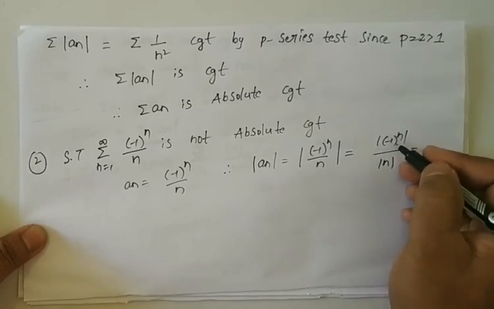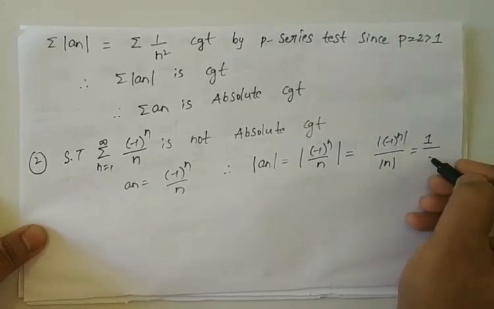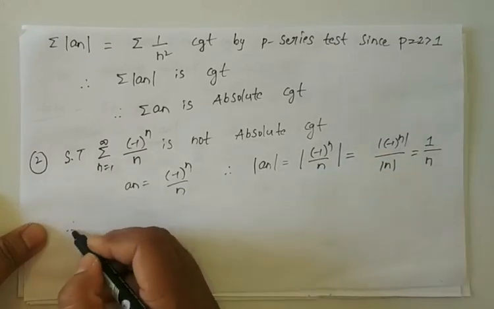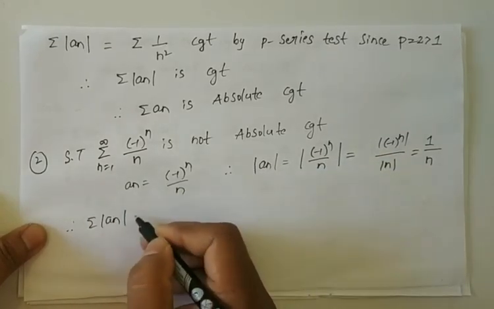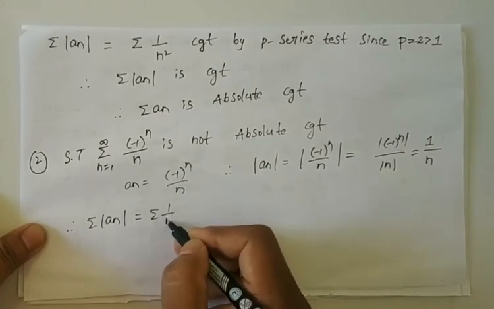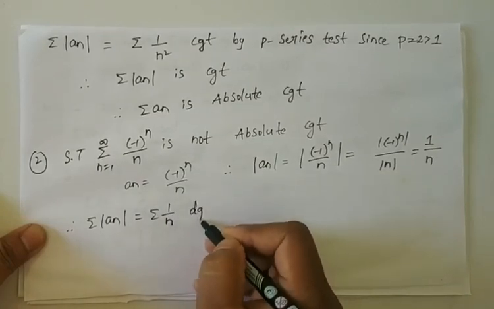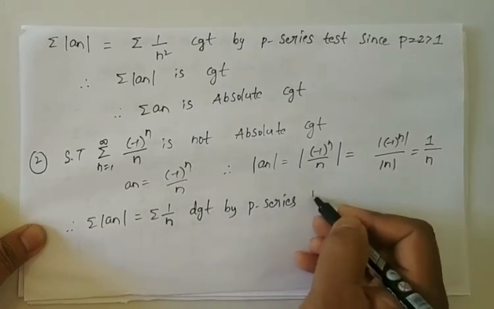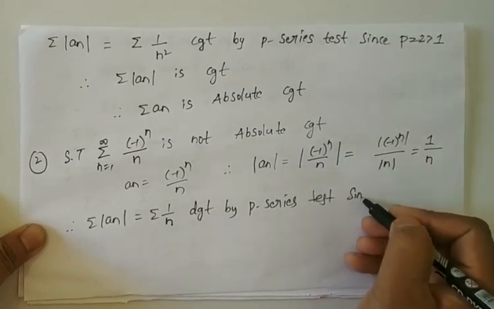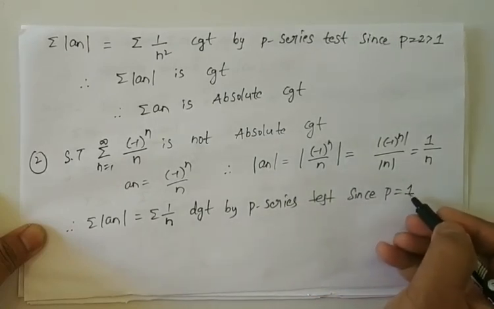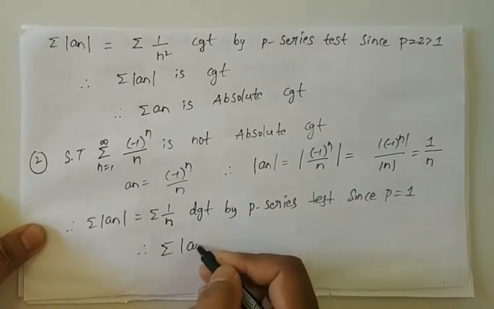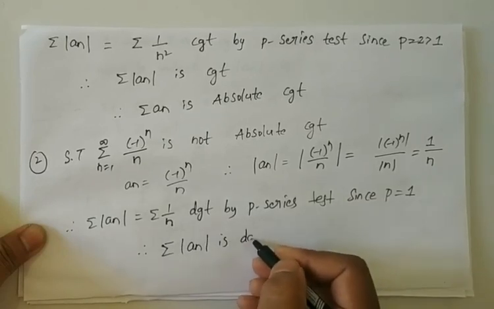Okay, modulus of (minus 1) whole power n is always 1, by modulus of n, which is always n, because n is a natural number. Therefore summation modulus of an will be equal to summation 1 by n, which is divergent by the P series test, because P is equal to 1. Therefore summation modulus of an is divergent.